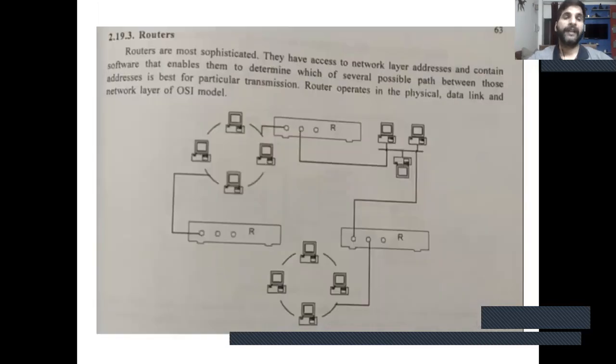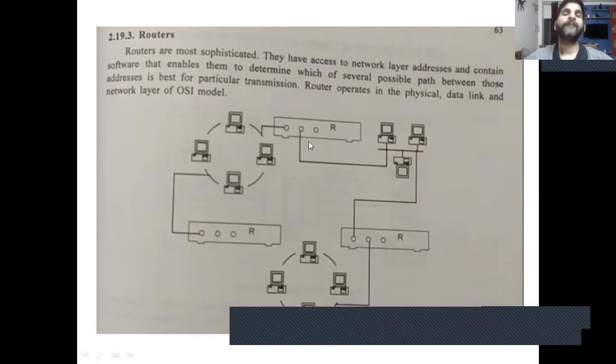Now, next, the internetworking devices. There are two types, first router and gateway. Routers are the most sophisticated. They have access to network layer addresses and contain software that enables them to determine which of several possible paths between those addresses is best for a particular transmission. So a router operates in the physical layer, data link layer, and network layer. For example, several LANs are connected with the help of a router.